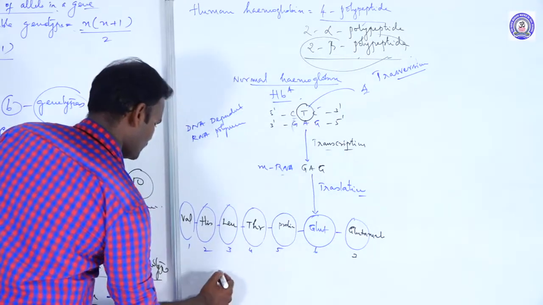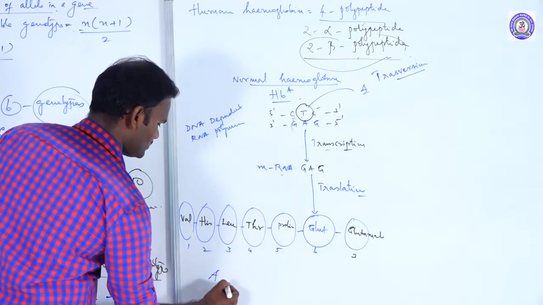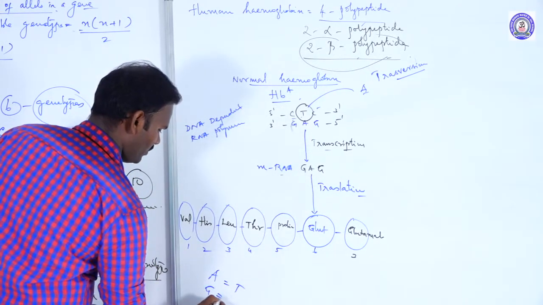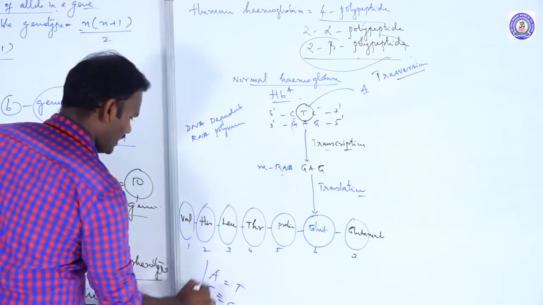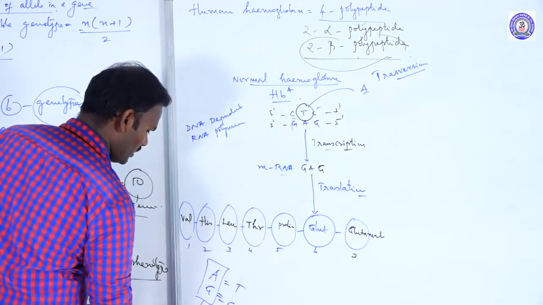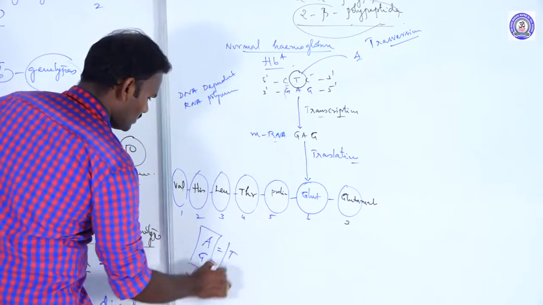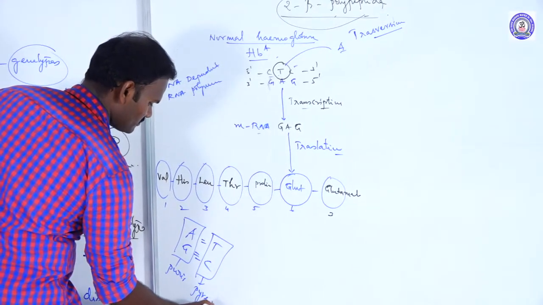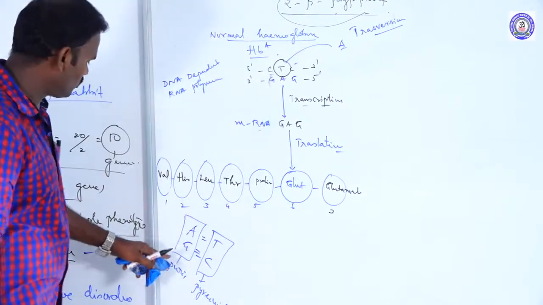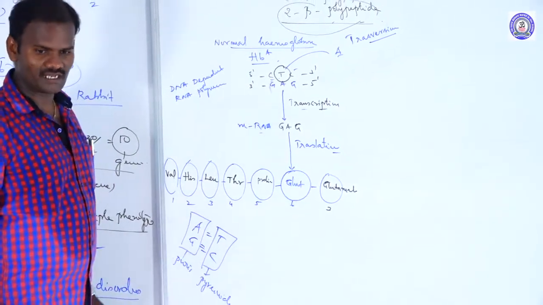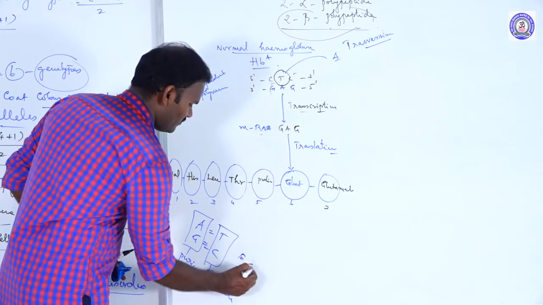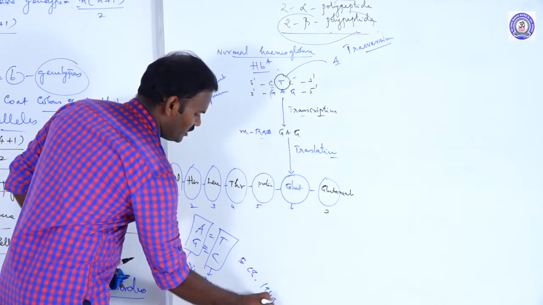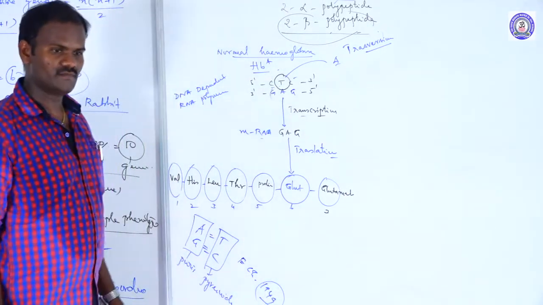See, according to the base pair rule, adenine pairs with thymine, guanine pairs with cytosine. Adenine and guanine are called purines. Thymine and cytosine are called pyrimidines. Remember, this is the base pair rule. It was proposed by Erwin Chargaff in the year 1949. In DNA